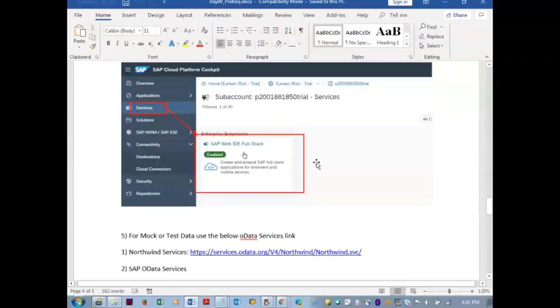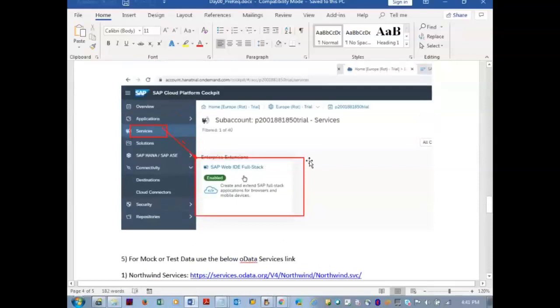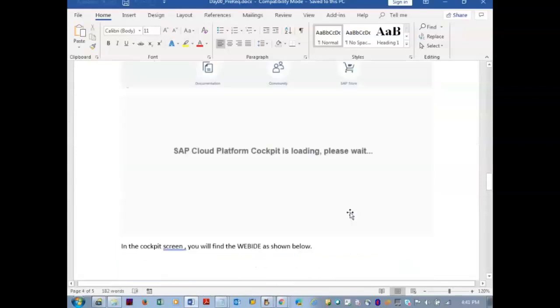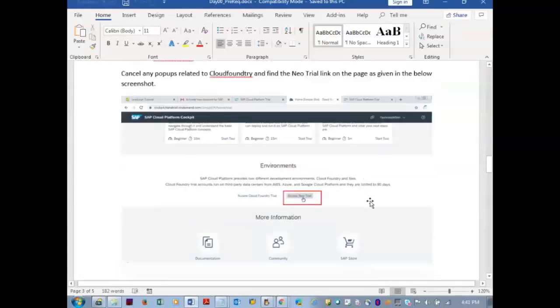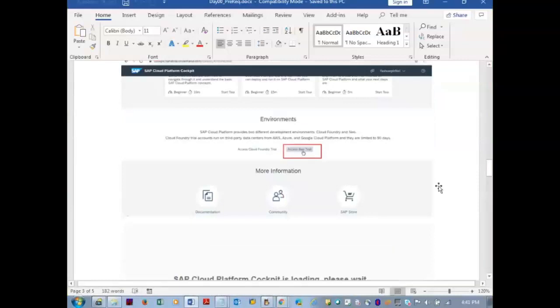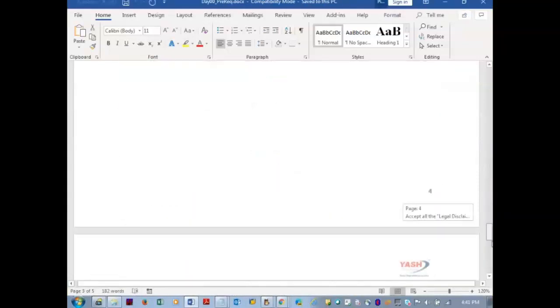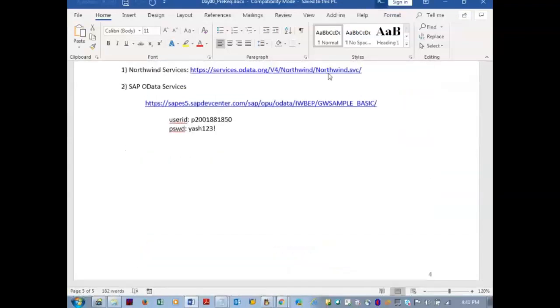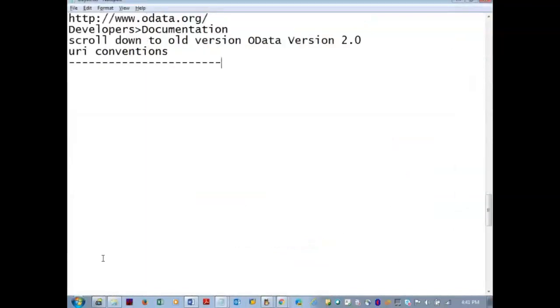So if you followed the document, you would have created the SAP HCP. You have created your user in the SAP HCP. Then you can have access to the Web IDE from the HCP tool. So I already registered into this one with the credentials. Configure the SAP services into SAP HCP.